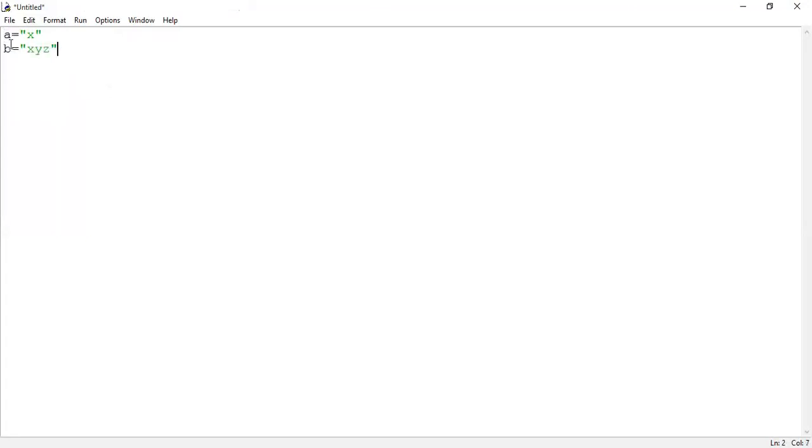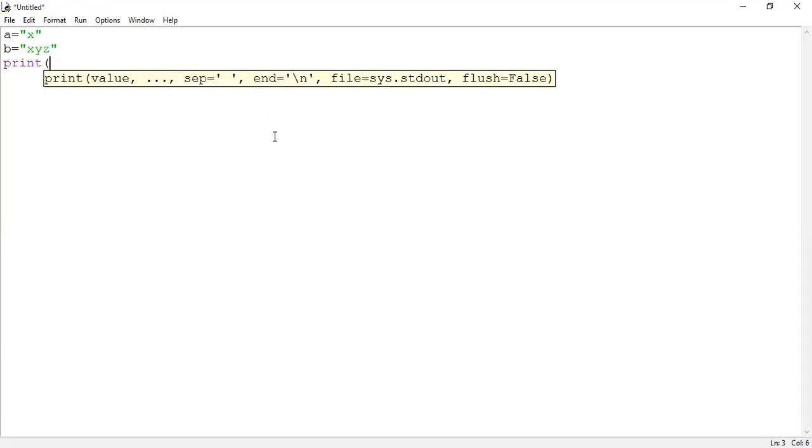Now, if you look into the data type of A and B, what will be the data type of A? Please respond. String. String data type. Do we have character data type? No, sir. No, we don't have character data type in Python programming language. If you have any doubts, you can display the type of these variables. How to view the type? The type function can be used, guys.